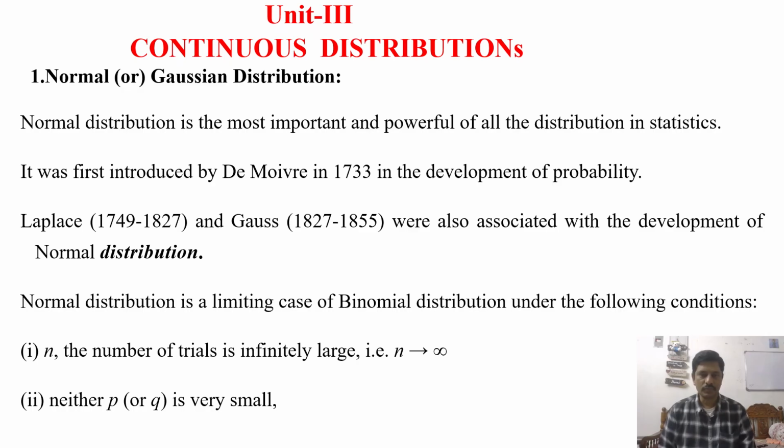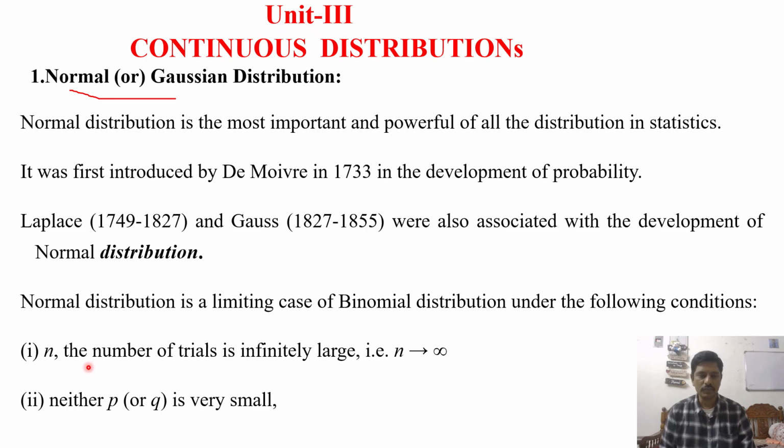So there is a distribution called the normal distribution. This normal distribution is for continuous random variables. We will discuss this normal distribution in today's class. It is very important. The normal distribution is the most important and powerful of all the distributions in statistics. It was first introduced by De Moivre in 1733 in the development of probability. Here the normal distribution is a limiting case of the binomial distribution.